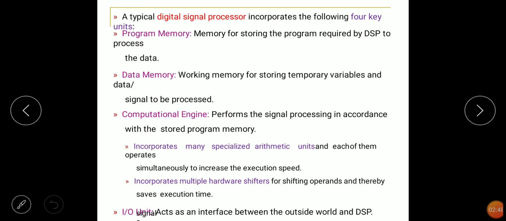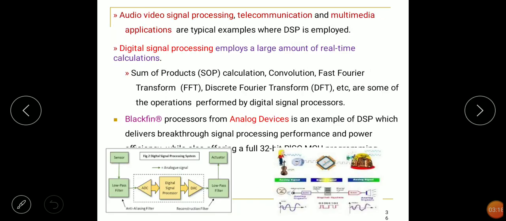It also incorporates multiple hardware shifters for shifting operands, thereby saving execution time. Last one, the IO unit. It acts as an interface between the outside world and the DSP. That is the connection between the outer world and the DSP processor.